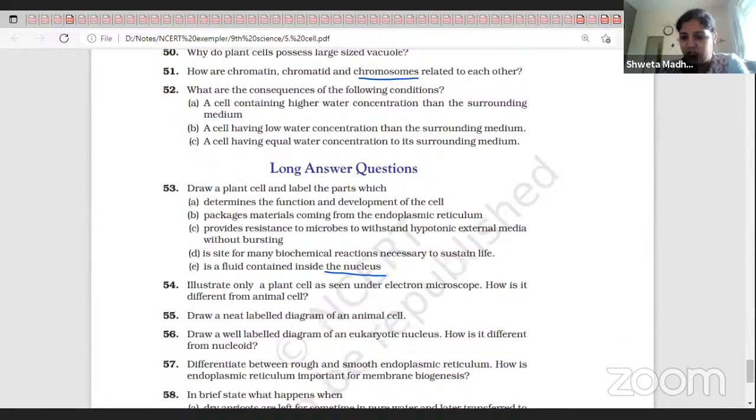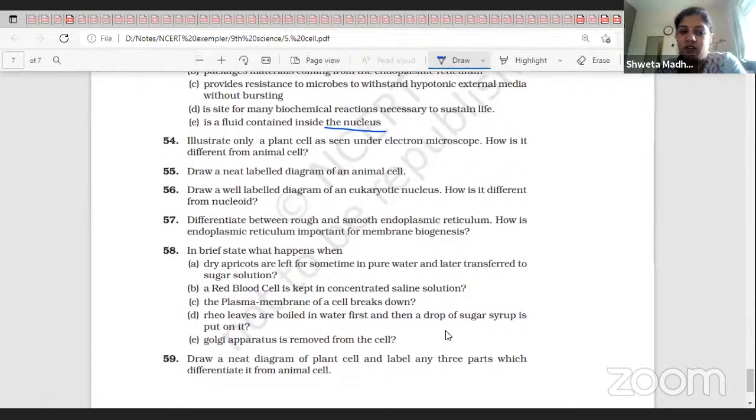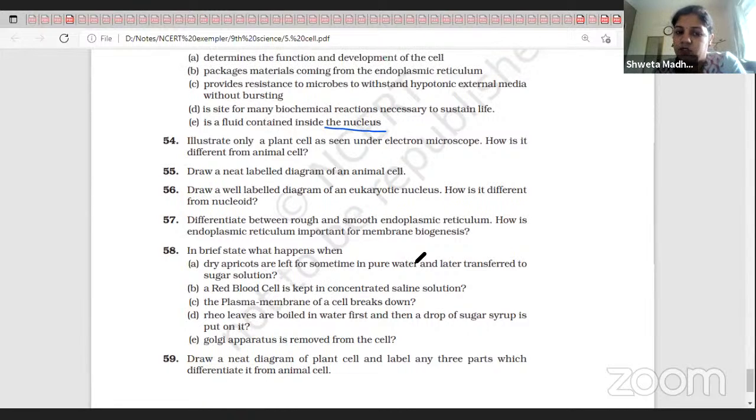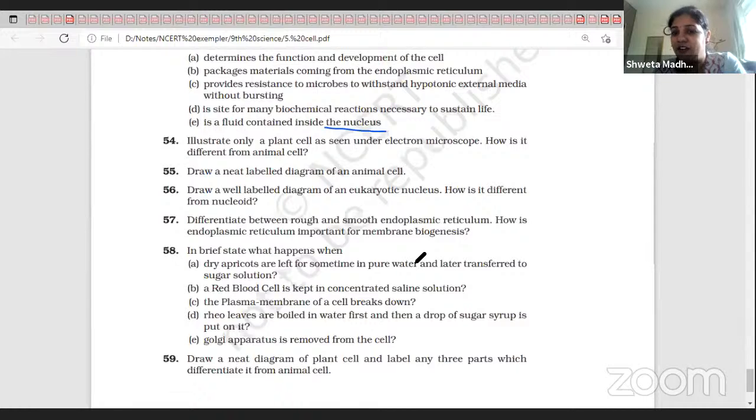Okay, and then the final question is there. This is important, a 5 marker. Briefly state what happens when dry apricots are left for some time in pure water and then later transferred to sugar solution. When they are left in pure water, the water concentration is higher outside, so they will absorb water and swell. When they are placed in sugar solution, that means a hypertonic solution, they will lose water and shrink in size again.